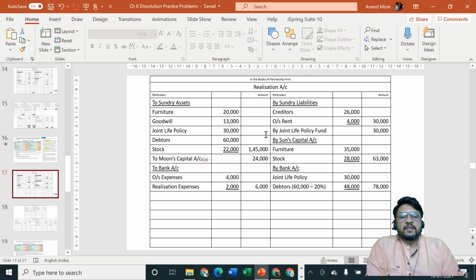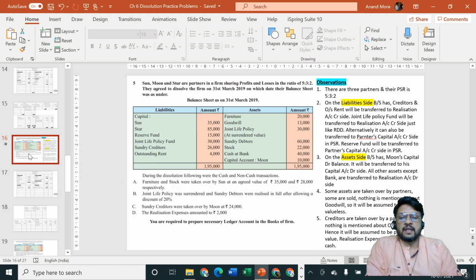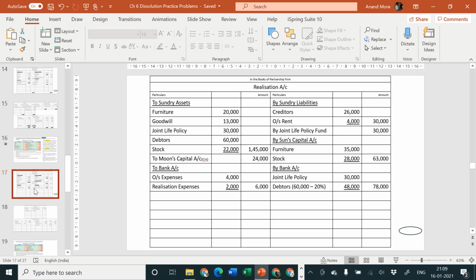So furniture, yes, it recovered something, and goodwill recovered nothing. Joint life policy, yes, it's recovered. Debtors is there and stock is also there. So all these things are being taken care of. Next, any adjustment is there? No. No adjustment means we are going to close the accounts. Let us start.